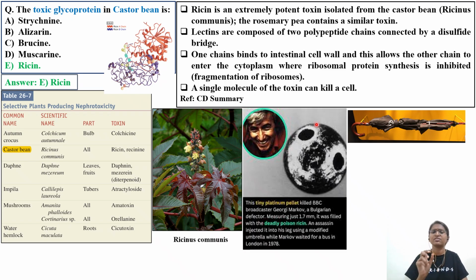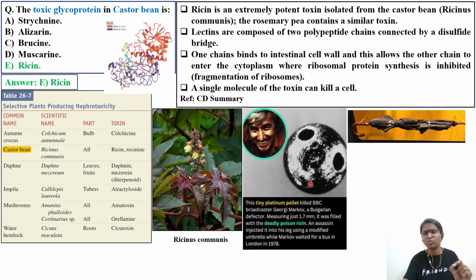Another historical incident with respect to ricin is that a tiny platinum pellet killed a BBC broadcaster. This is very famous news. Georgi Markov was the particular journalist, a Bulgarian defector, and the pellet measured just 1.7 millimeter.